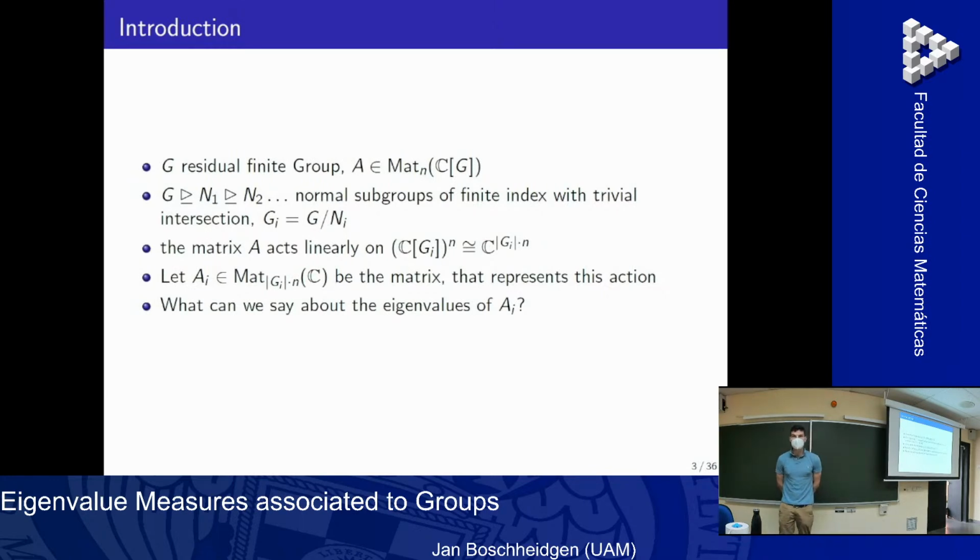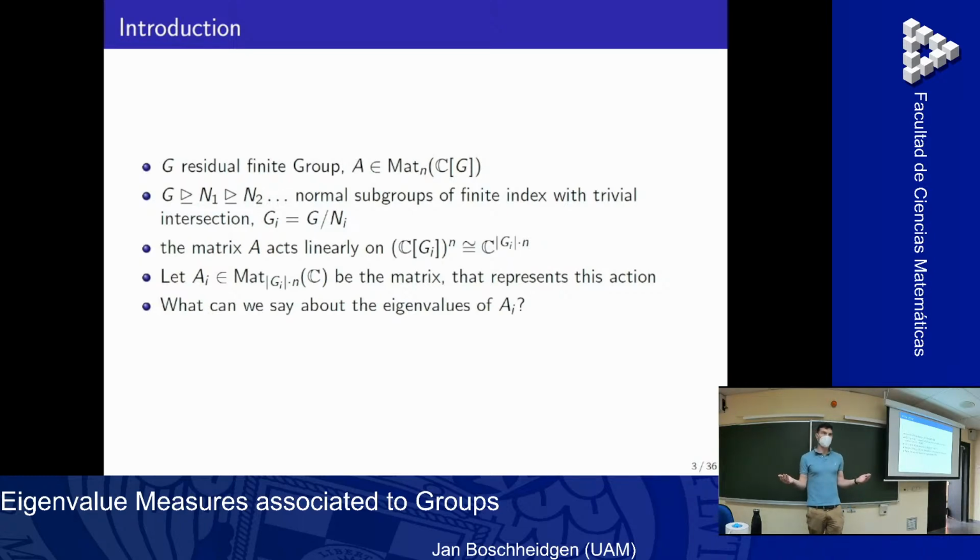I start with a residually finite group and a matrix over the group ring. The group ring is just all finite linear combinations with coefficients in the complex numbers, of elements in G. And I choose a residual chain, a chain of normal subgroups with trivial intersection, all of finite index. Then I can consider the groups G_i as the quotient groups. The matrix A I choose acts, or actually every group G acts on the quotient groups. And so I get an action of the matrix A on the nth power of the group ring.